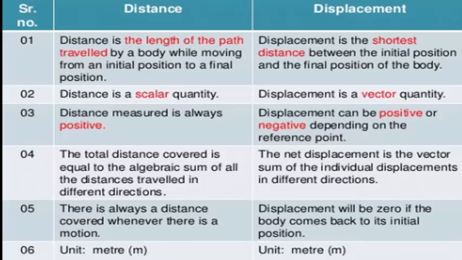The total distance covered is equal to the algebraic sum of all the distances travelled in different directions. In the displacement, the net displacement is the vector sum of the individual displacements in different directions. There is always a distance covered whenever there is a motion. Displacement will be zero if the body comes back to its initial position. And the distance is measured in meters, and the displacement can also be measured in meters.